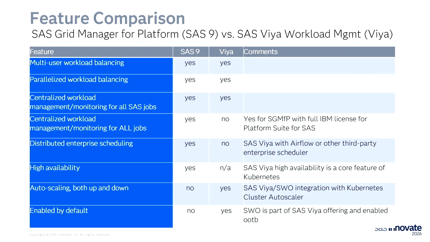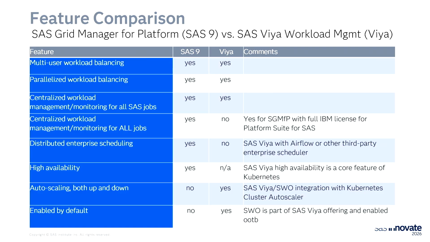Those of you who have SAS Grid Manager for Platform probably are aware you could purchase a full license from IBM and use it to manage all workload in your grid, not just SAS workload. That's not true on the Viya side because SAS Workload Orchestrator is a SAS-authored component, and it only knows how to interact with other SAS components. Distributed enterprise scheduling, we just talked about that.